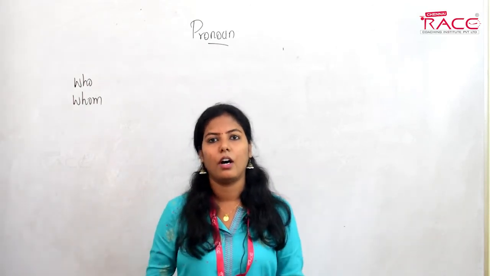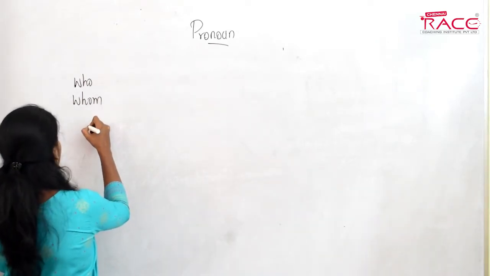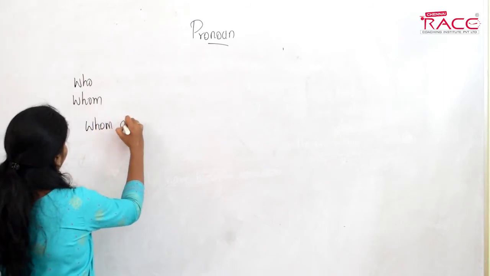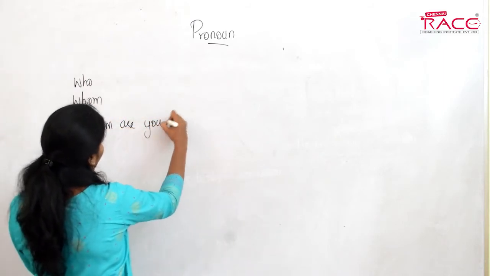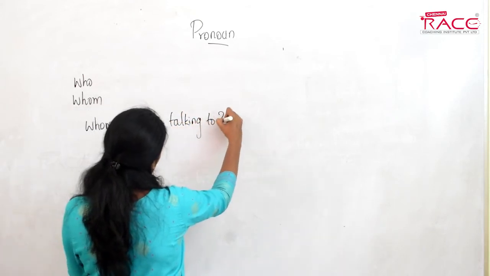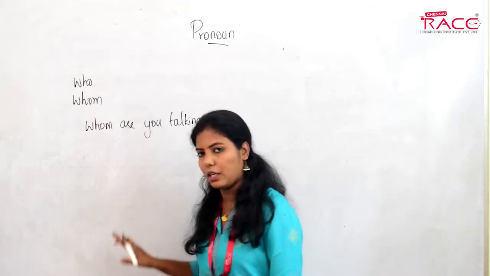Is it so? Are you sure? See, I'll give you one sentence and then decide. Whom are you talking to? In this sentence, which one is the subject and which one is the object?